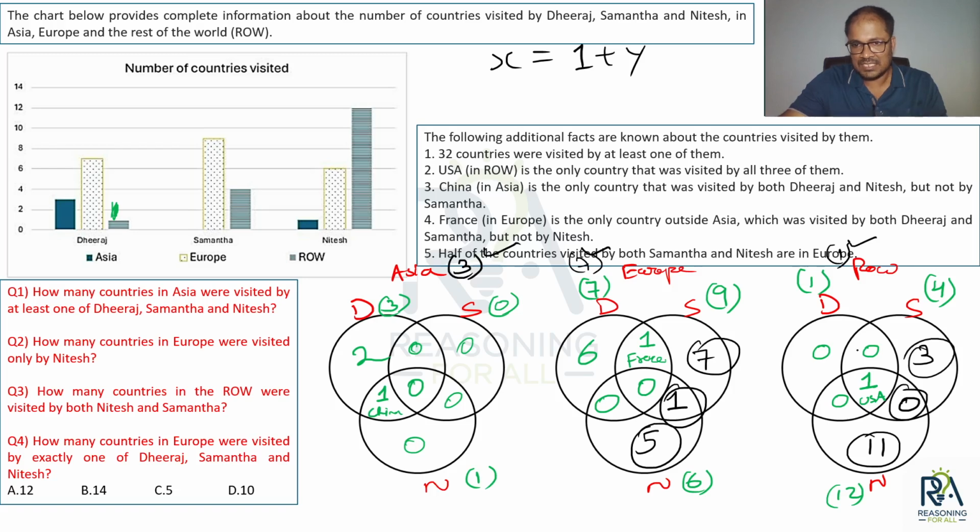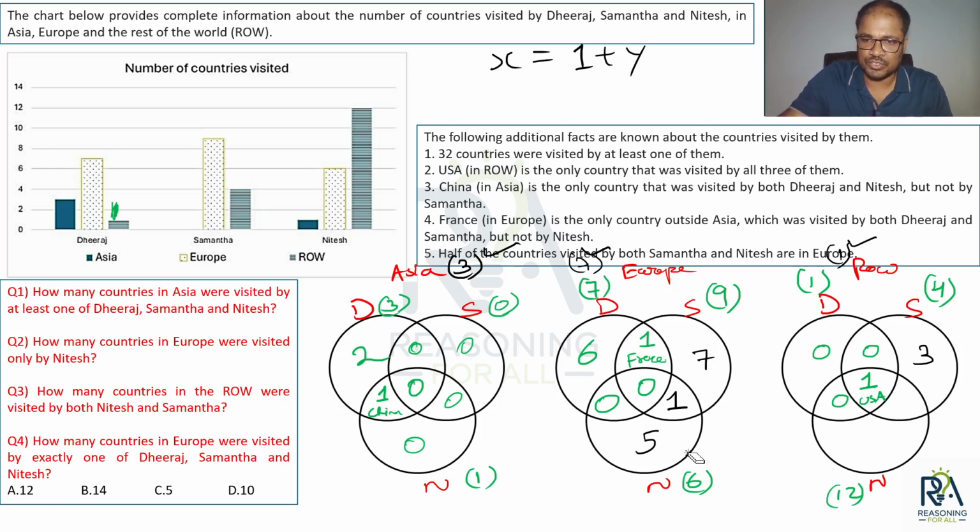तो ये जो दिस रीजन, दिस एंड दिस 6 regions should add up to 21. Let's see, are they adding up to 21? 7 plus 1 8, 8 plus 5 13, 13 plus 11 already 21 क्रॉस हो रहा है. So this will be the base of my hit and trial. Okay, चलो. So what we tried, I have taken 0 here. तो 0 से तो नहीं हो रहा है, 21 क्रॉस हो रहा है, ठीक है.